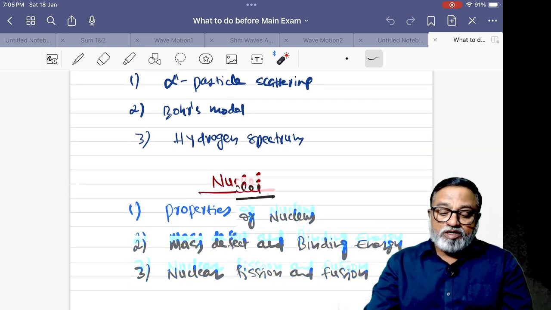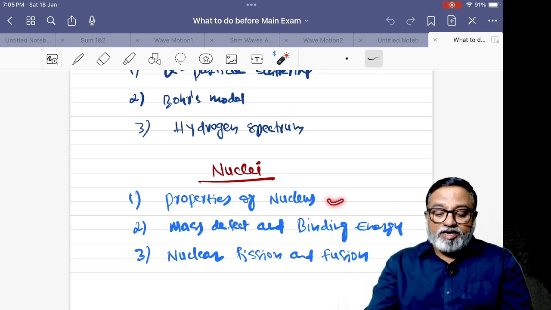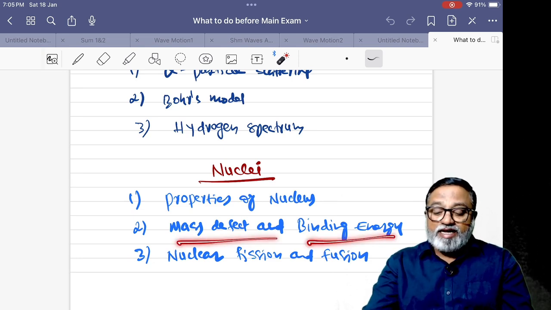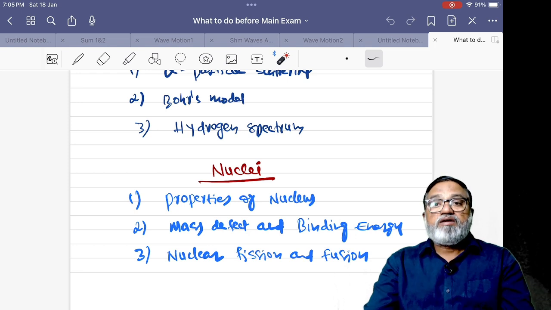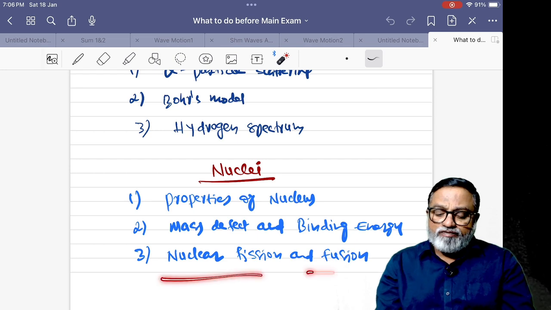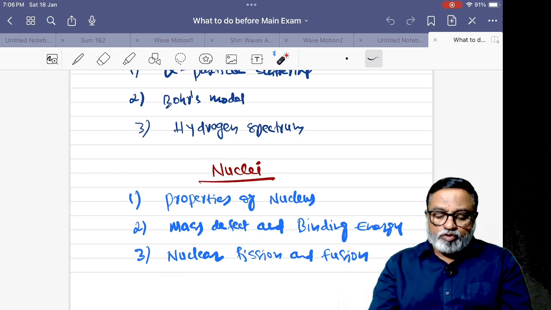This is from atom. Next, nucleus, property of the nucleus, nuclear size, nuclear radius, nuclear density, and mass defect and binding energy, very, very important. Mass defect and binding energy, and Q factor value. There are three formulas for Q factor value. Nuclear fission and fusion, we can expect a theory based question.